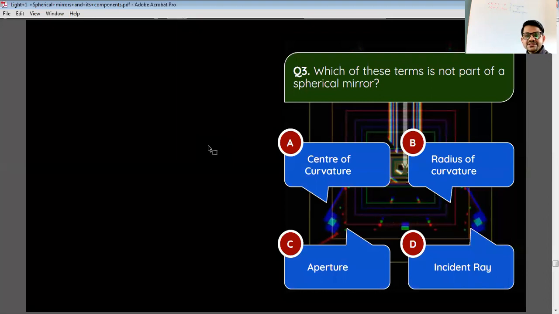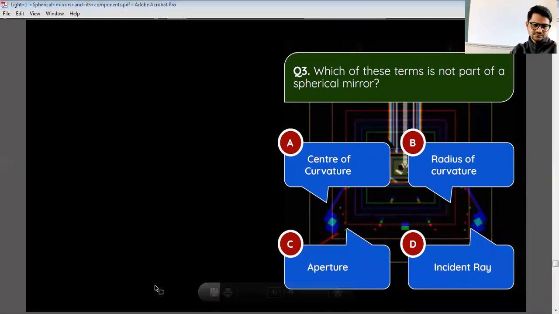Next, which of these terms is not a part of spherical mirror? Rashi, you say radius of curvature.